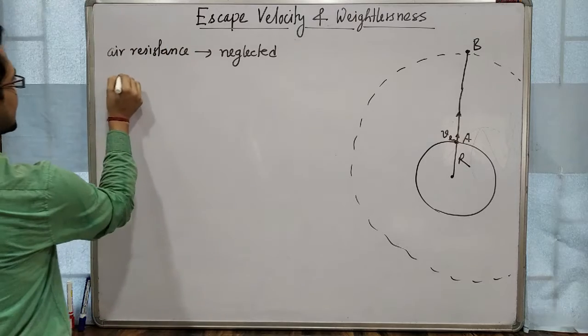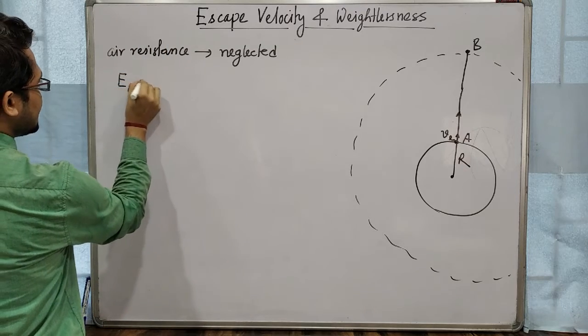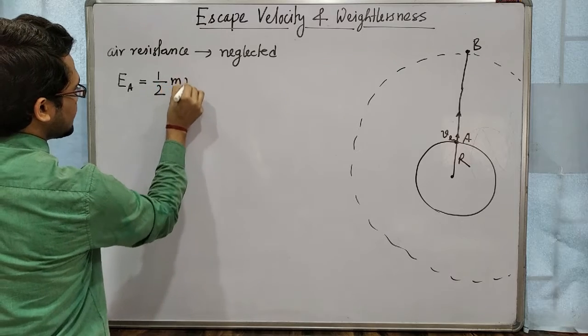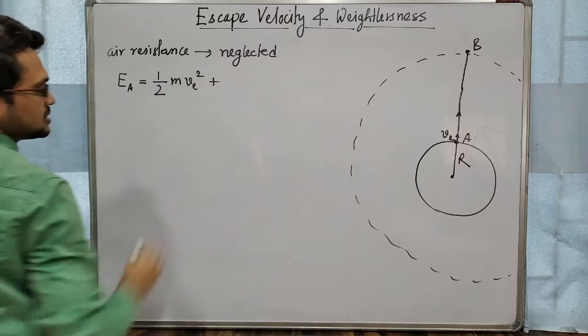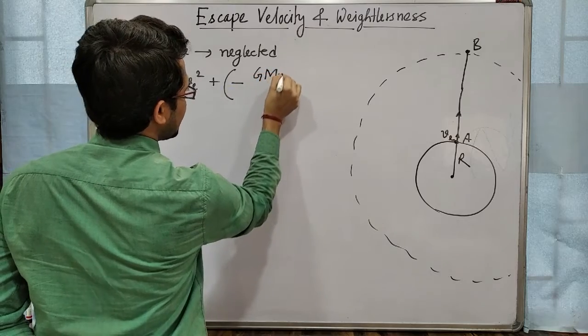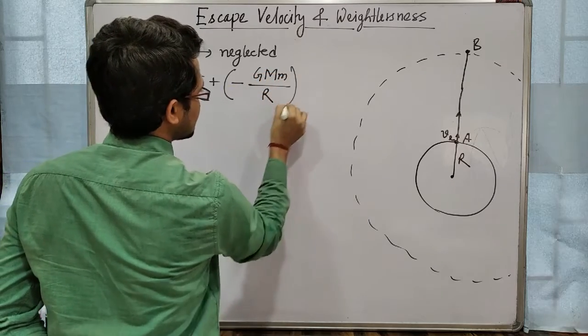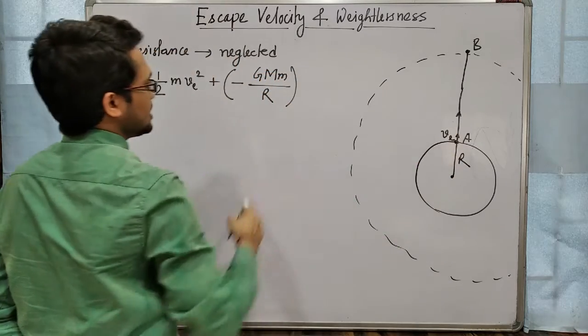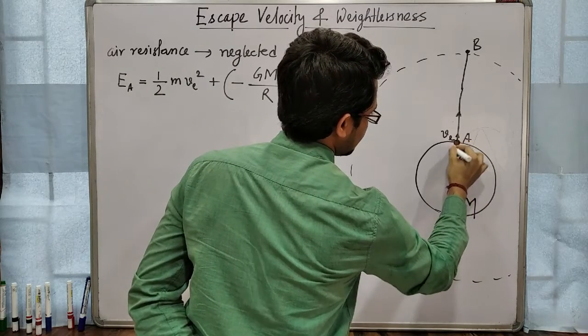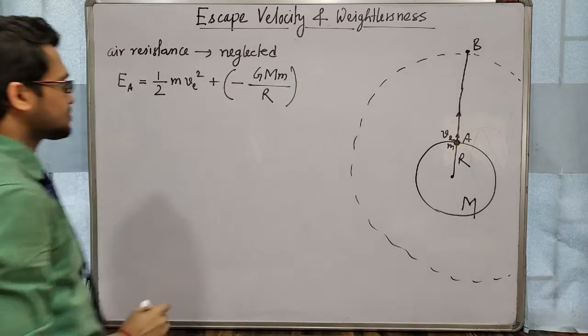So total energy at A equals kinetic energy plus potential energy. Kinetic energy means half m ve square plus potential energy means minus GMm by R. It is on the surface of earth, so distance is capital R. Capital M is the mass of the earth and small m is the mass of this object, okay.